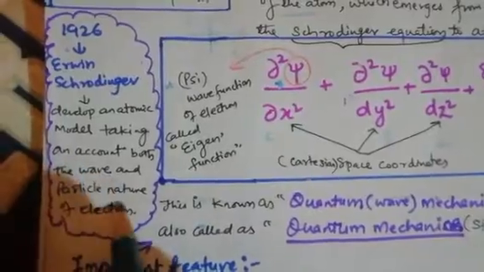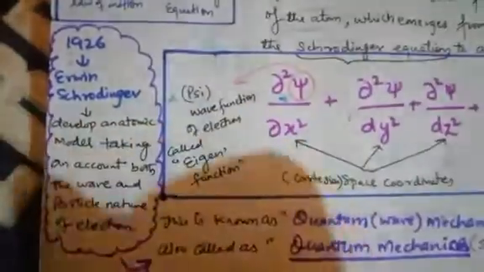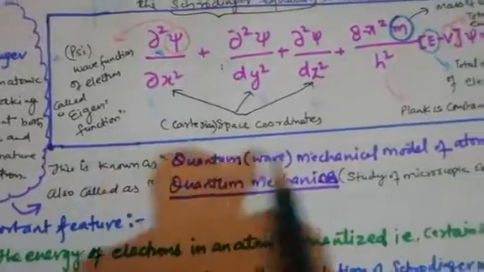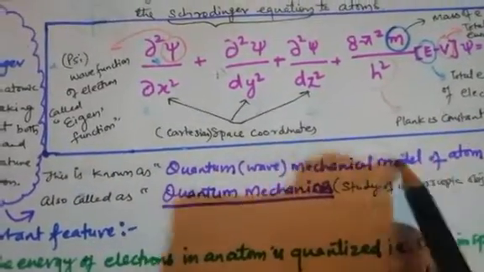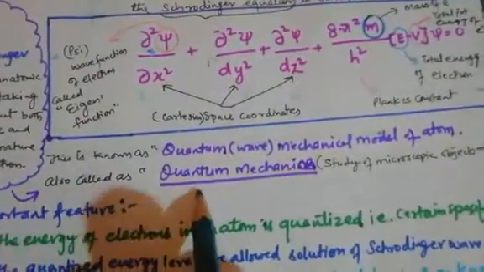By taking this wave and particle nature of electron, he developed a model. With the help of that model, we can calculate the exact position of electron. So this is known as the quantum wave mechanical model. Why is it known as the quantum wave mechanical model? Already I have explained. Quantum means waves, motion of object and microscopic object. That's why. It is also known as quantum mechanics.